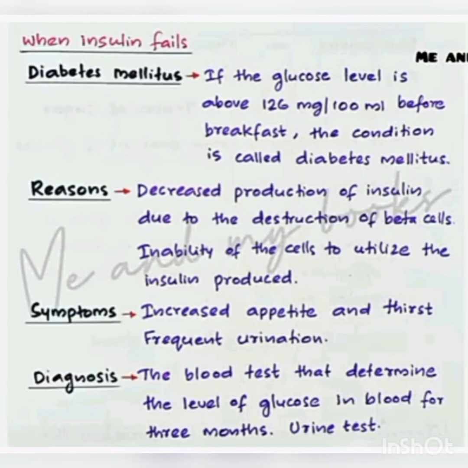Symptoms: how can we identify diabetes? Increased appetite. Appetite means hunger. Even if you eat, you are eager to eat again and again. And thirst, and frequent urination. Number one. Okay, how to diagnose diabetes. A blood test determines the level of glucose in the blood for three months, and a urine test like that you are doing. There are a number of methods in the textbook; on page number 43 there is one method to find diabetes.